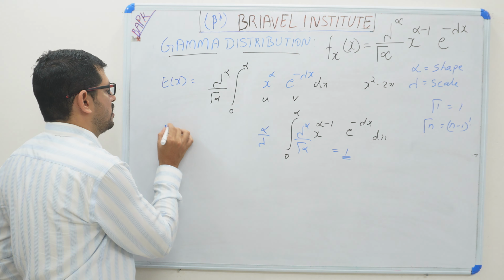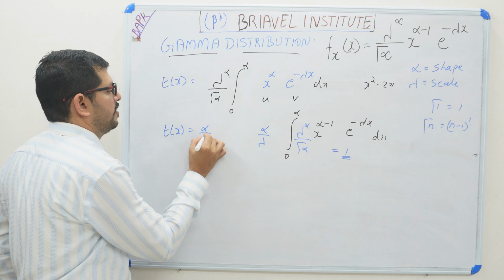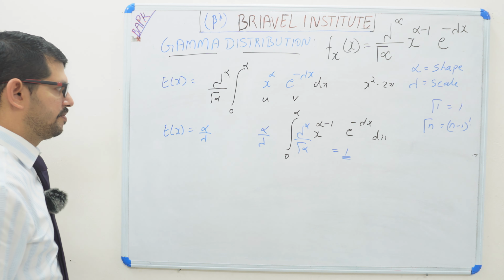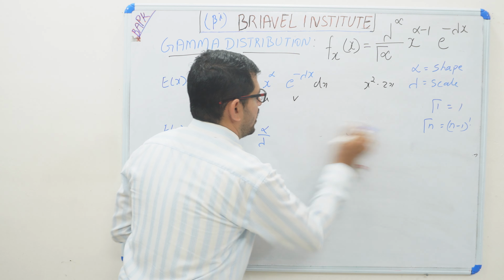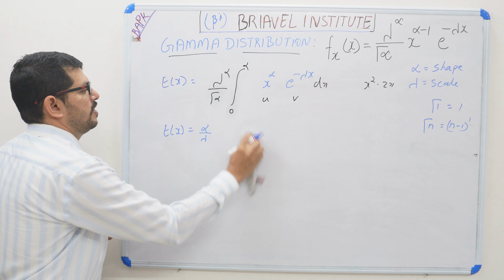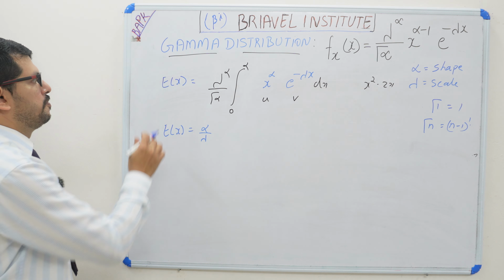So expectation of x is equal to alpha divided by lambda. So this total probability is equal to 1. So we can write it as 1. So it becomes alpha divided by lambda. That is the expectation of x.